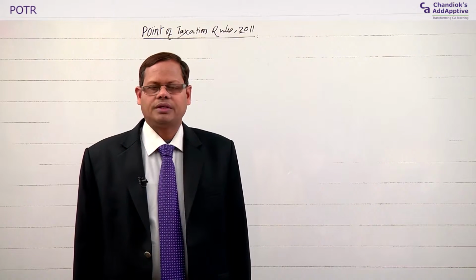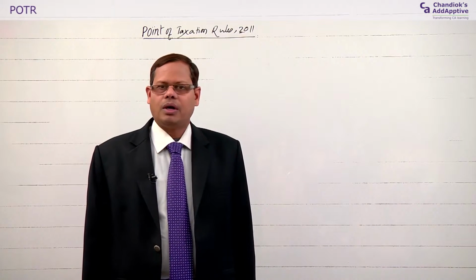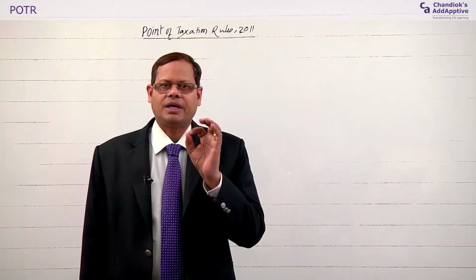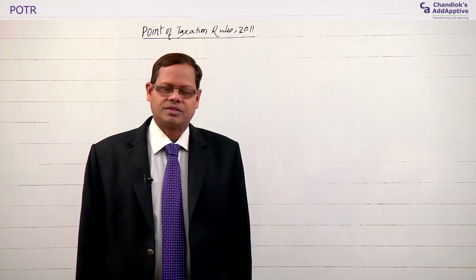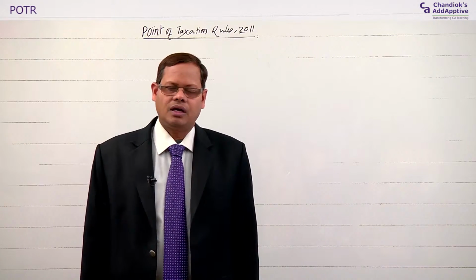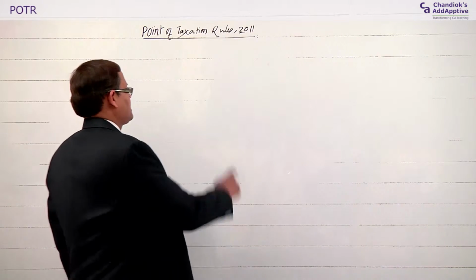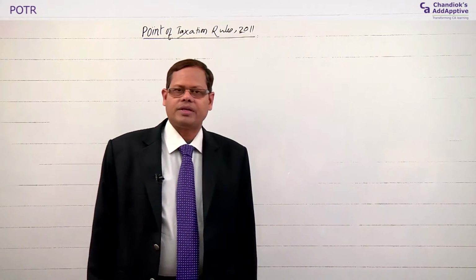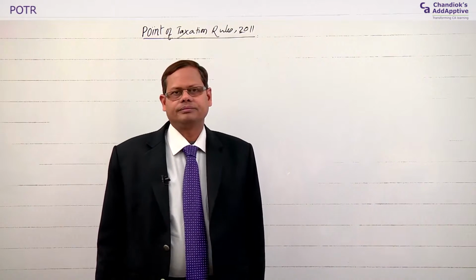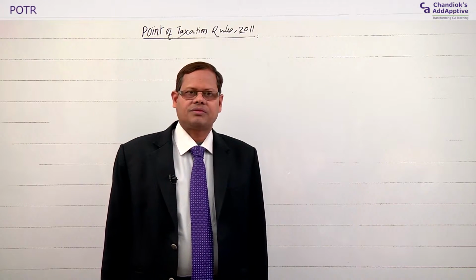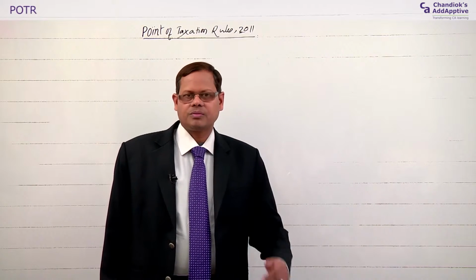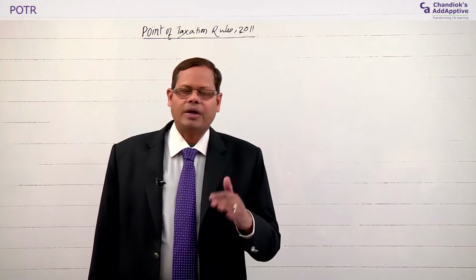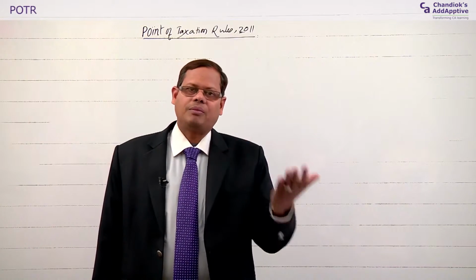So, these rules, the Point of Taxation Rules, point out the timing, the date on which the service tax liability arose. On what date the tax liability arises is determined by the point of taxation rules. Practically, it pinpoints the time at which the service has been provided. From that particular point, it becomes relevant to find out the due date of payment.